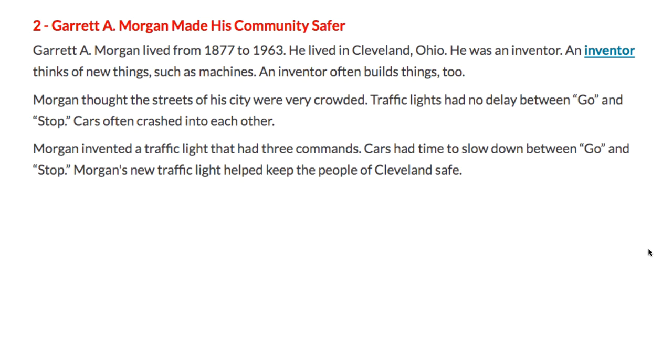So today we have read about 2 inventors, 2 people who solved problems and made a difference in their communities. And these were urban communities, bigger cities. They saw problems around them and decided that they needed to fix it and see what they could do to make their community safer and a better place to live for everybody around them. We will continue to read about people in rural communities as well.